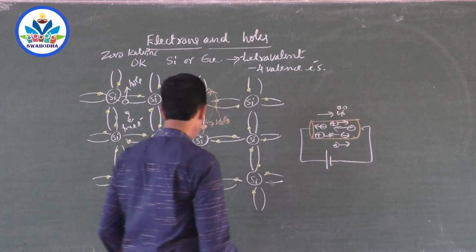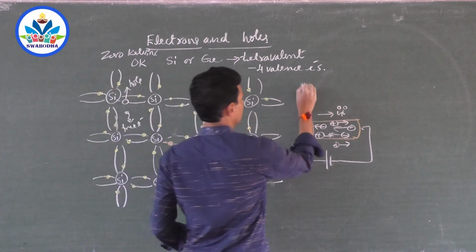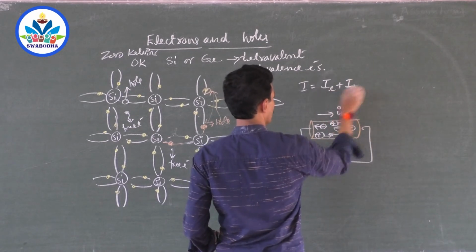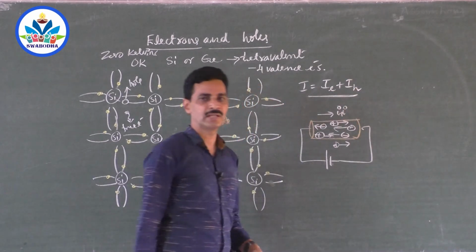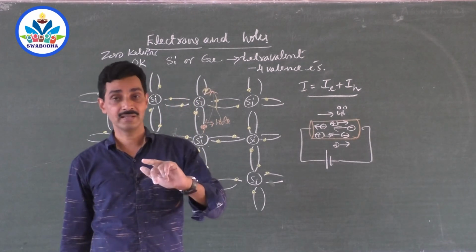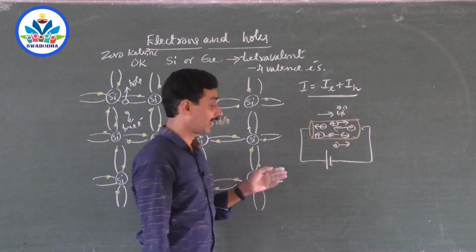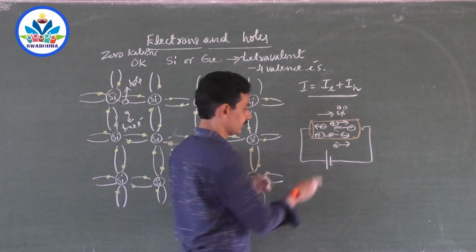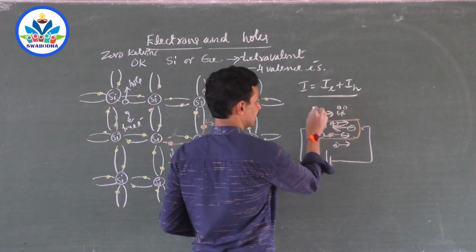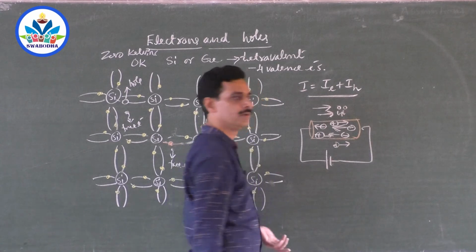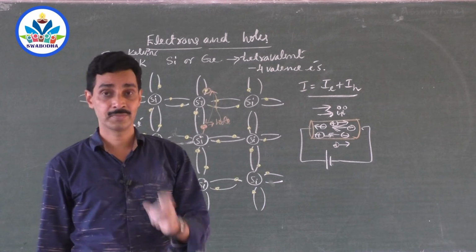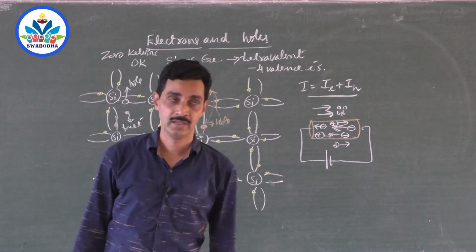So total current in a semiconductor is current due to electrons plus current due to holes. You can add them, even though they are moving in opposite directions, because they are of opposite charge. If you take the direction of positive charge as the direction of current, and the direction opposite to the flow of electrons as the direction of current, that gets added up. So total current in a semiconductor is the current produced by electrons plus the current produced by the holes.